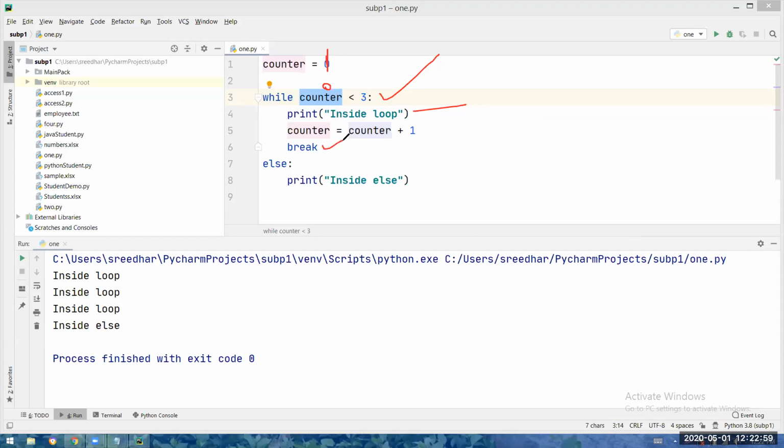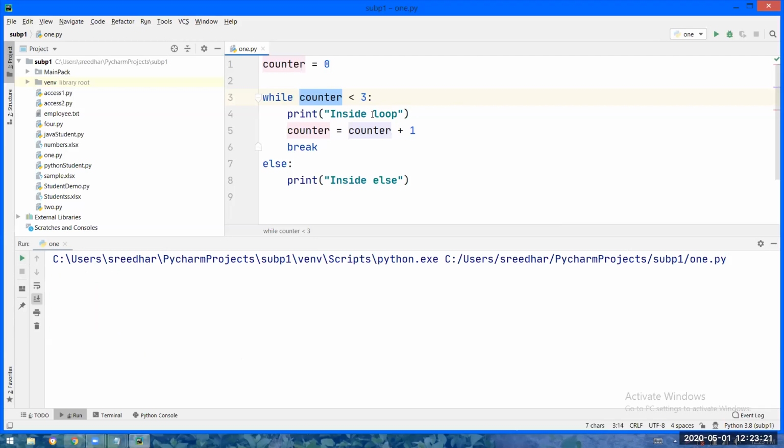And because of break, what will happen? It will stop, right? It will simply get out of the complete while else block. It won't go with the next iteration. It will just simply get out. Okay, so this is while else. So inside loop, counter is incremented. Break means just get out. That's it. Don't execute else also.